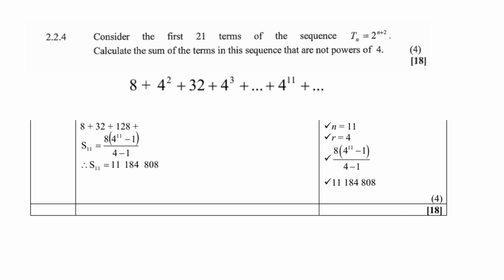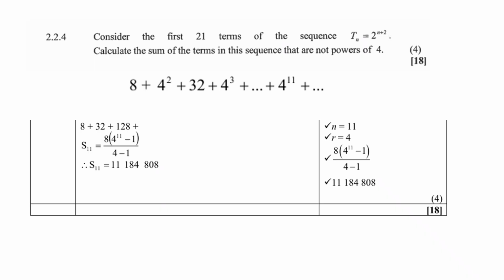Right, so 2.2.4 is a follow-up of 2.2.3, don't forget. So you're going to use the same series. And of course, Tn equals 2 to the power n plus 2. So remember from the previous one, the first term is still 8. Then the second term will be 16, then 32, then 64. Remember, you multiply by 2. But now they talk about powers of 4. So each term that can be written as a power of 4, you do that. Like the second one will be 4 squared, the fourth one will be 4 cubed, etc.